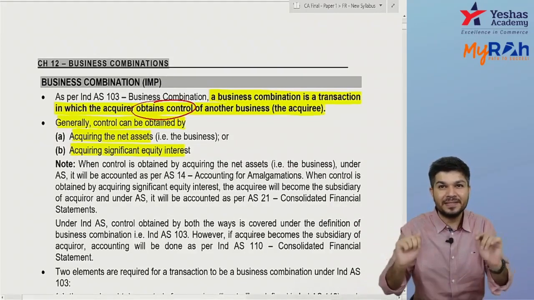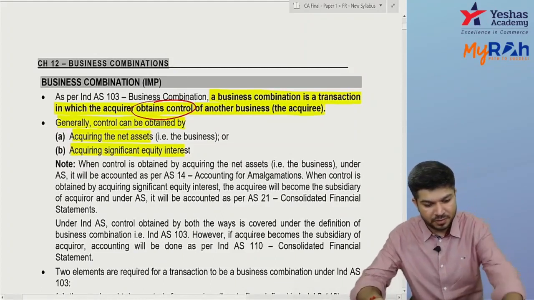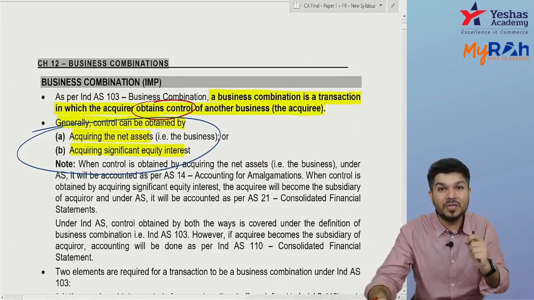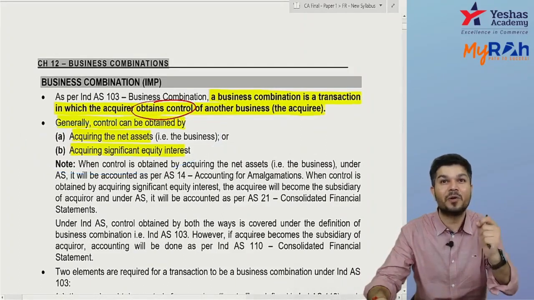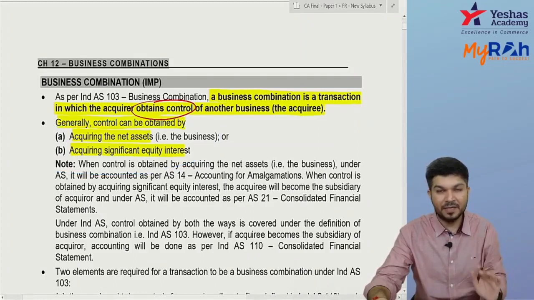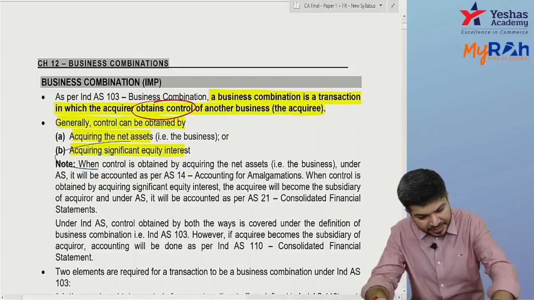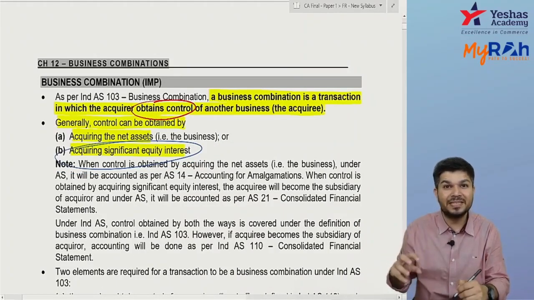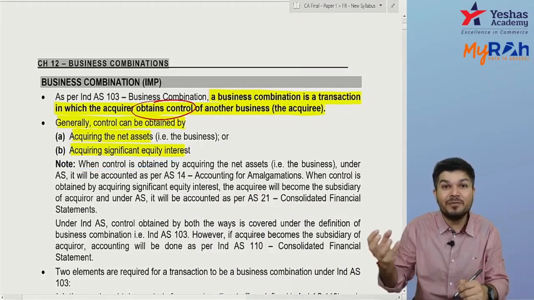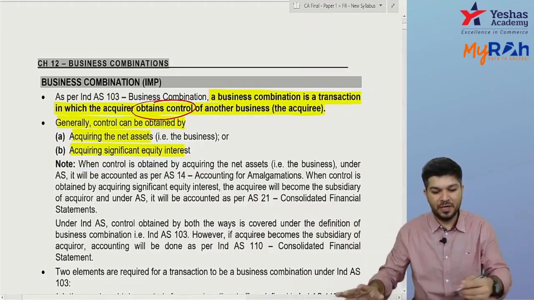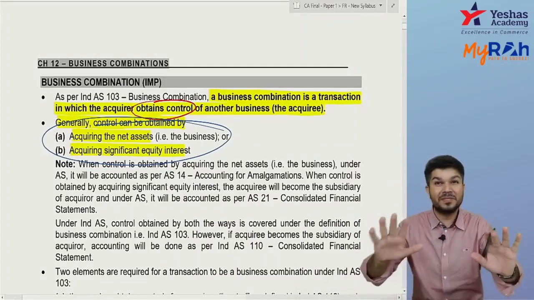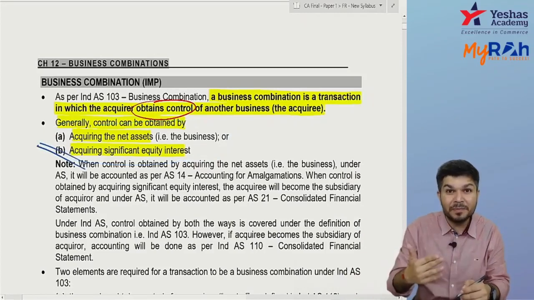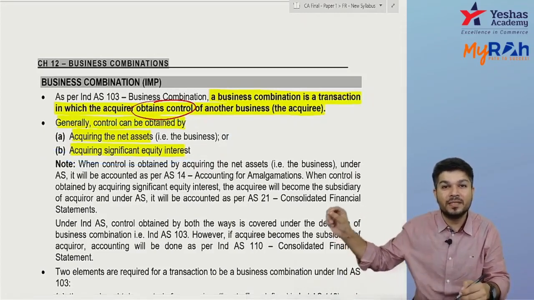But under Ind AS, both ways, either you acquire the net assets or you acquire a significant equity interest, both are covered under the term business combination. But in case B Limited becomes our subsidiary, we have to prepare a consolidated balance sheet that will be as per Ind AS 110. So both are covered under the word business combination. But if the other entity becomes your subsidiary, you have to prepare a CFS. CFS will be prepared as per Ind AS 110.